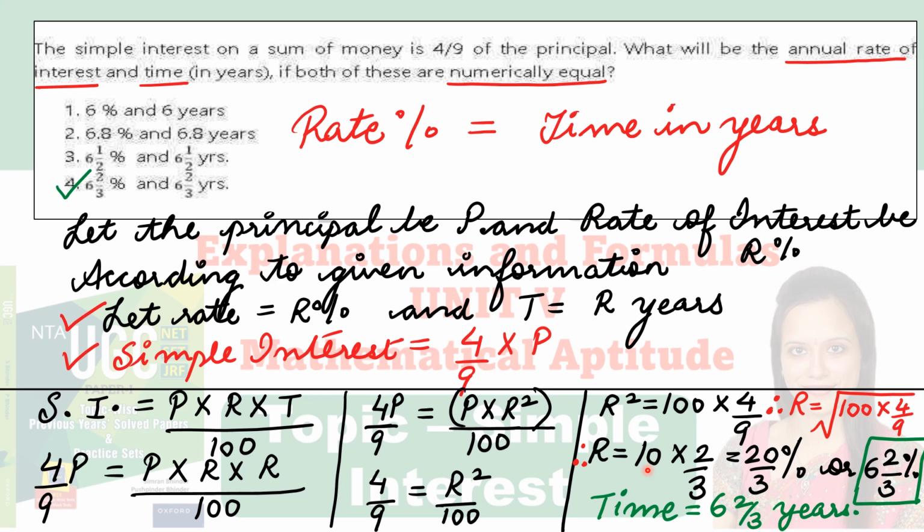Now the question said that if R is 6 2 by 3 percentage, then the time will be equal numerically. So it should be 6 2 by 3 years. So let's check out the options. It is here, fourth option is the answer to this question. I hope this question is clear.